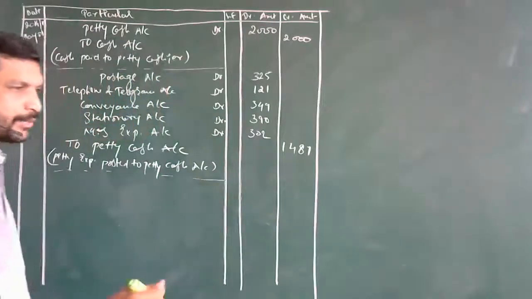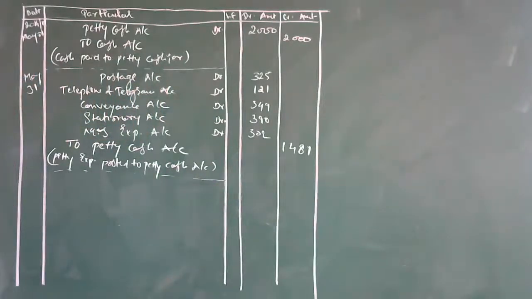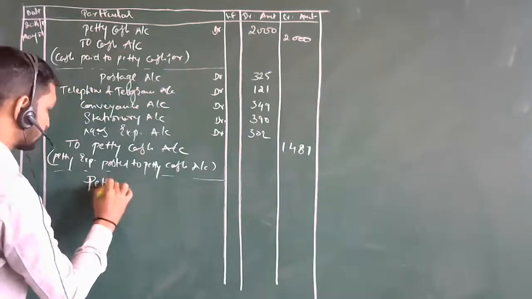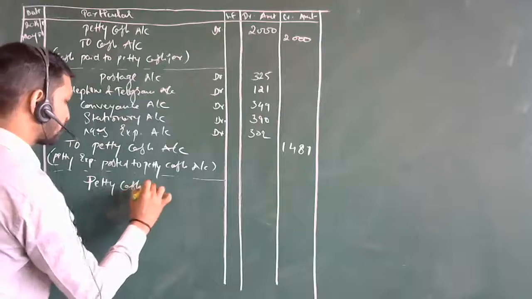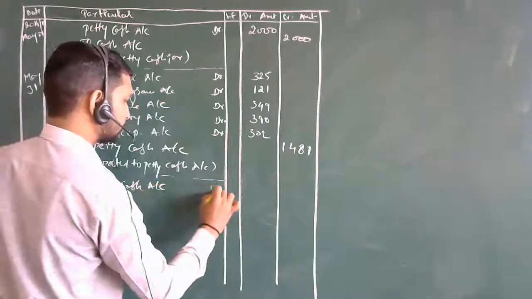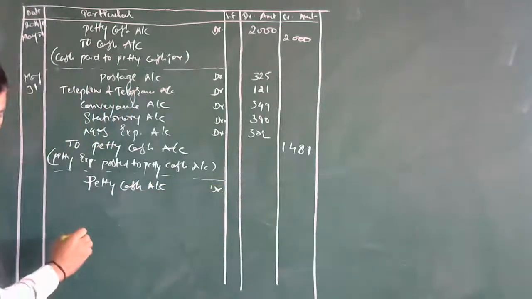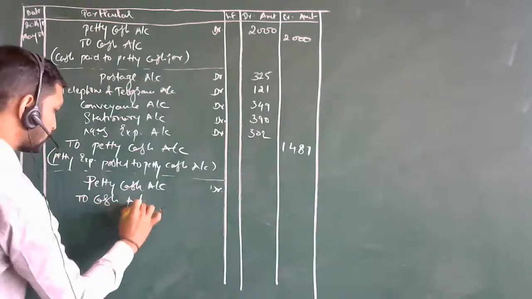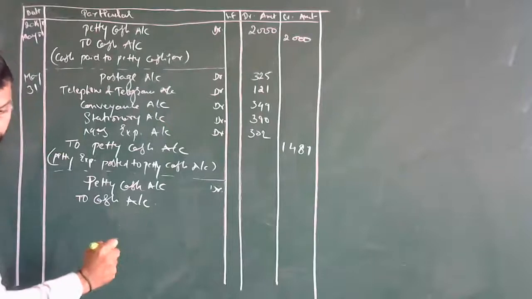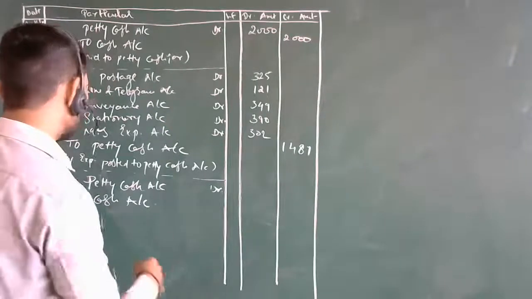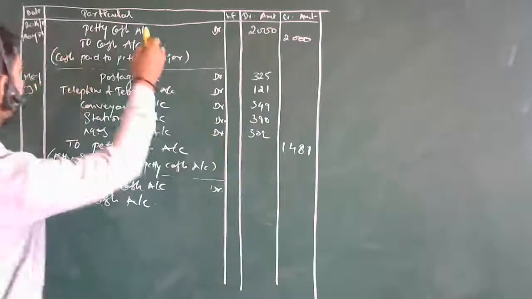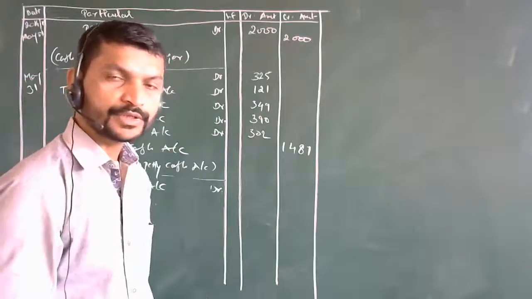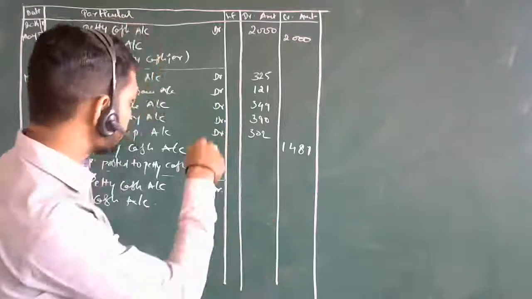Then last, the balance entry. What we are going to do here is petty cash account debit to cash account. What amount are you going to take over here? It will be a new entry, as usual. The balance amount of 513 is not taken over here.